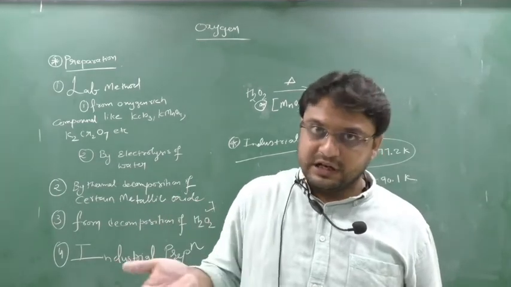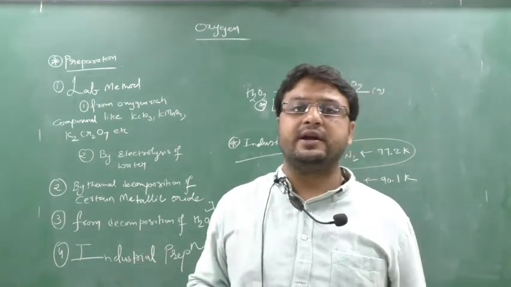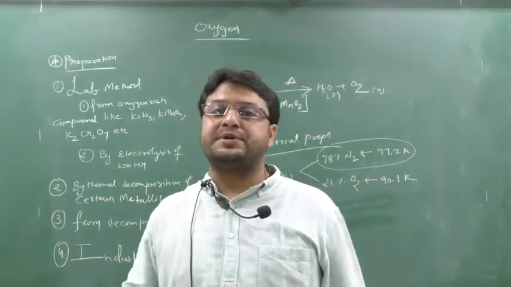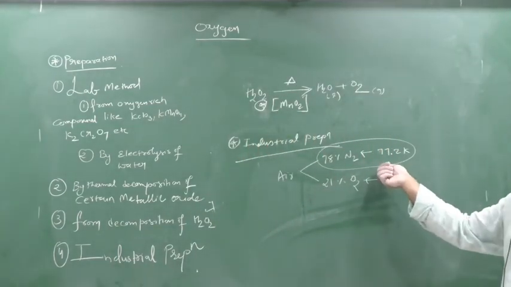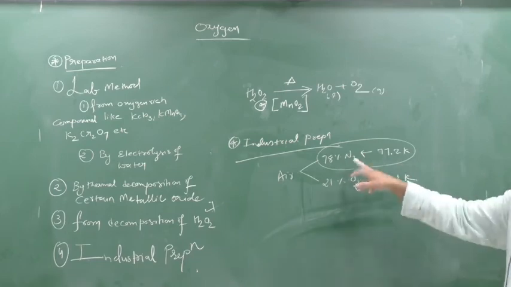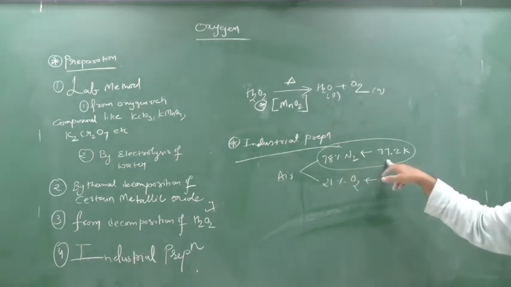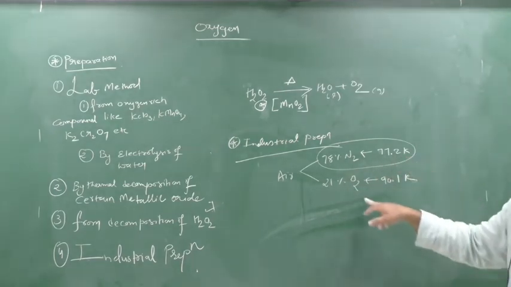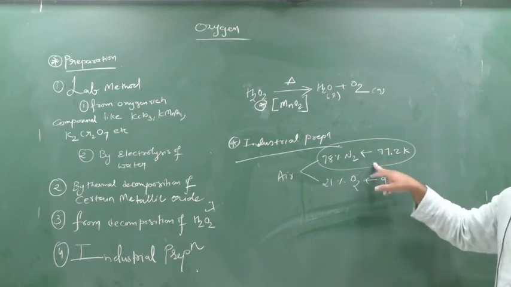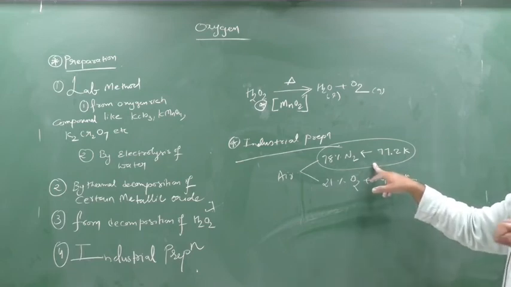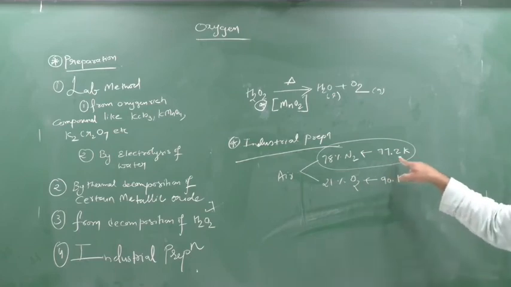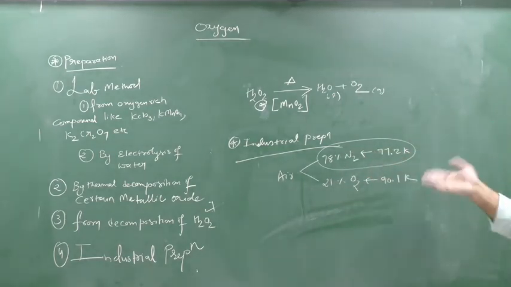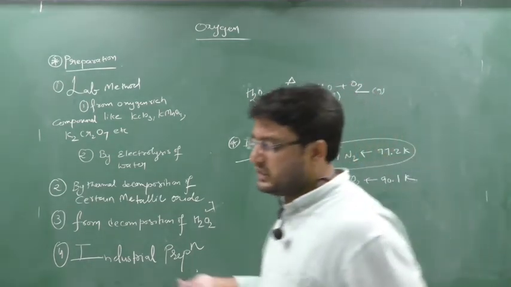In the fractional distillation tower, this liquefied air starts to get heated, and slowly the temperature rises. First 0 Kelvin will come, 2 Kelvin, 3 Kelvin. Whose Kelvin will come first, nitrogen or oxygen? As the nitrogen boiling point is 77.2 Kelvin and oxygen is 90.1 Kelvin, the liquefied air first comes to 77.2 Kelvin. Then nitrogen will be removed, leaving behind oxygen. So in this way oxygen is separated.